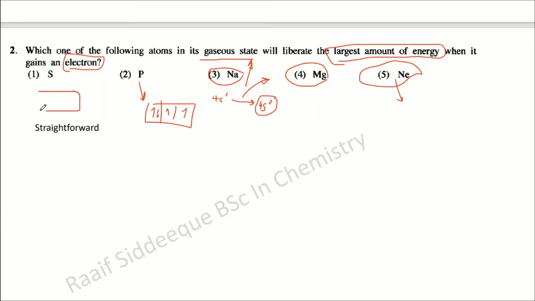When you go to sulfur, you have sodium, magnesium, aluminium which is 13, silicon, phosphorus which is 15, and sulfur which is 16.